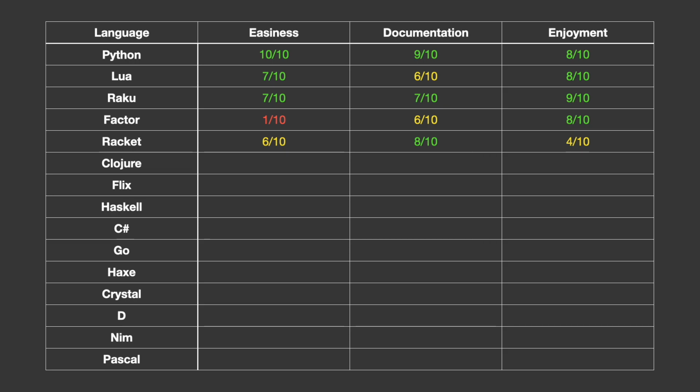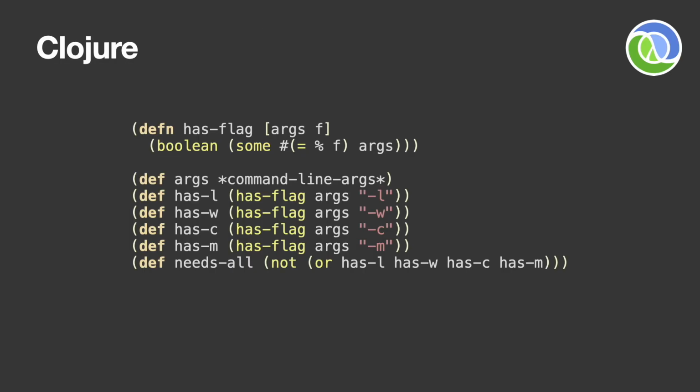In hindsight, if I had implemented it just like I had in the other languages like Lua and Factor, it wouldn't have been bad at all, and I don't think I'd have much bad to say about the language. Having said that, I don't think Racket is well suited to this kind of program, despite the broad ecosystem and standard library. Another Lisp here is Clojure.